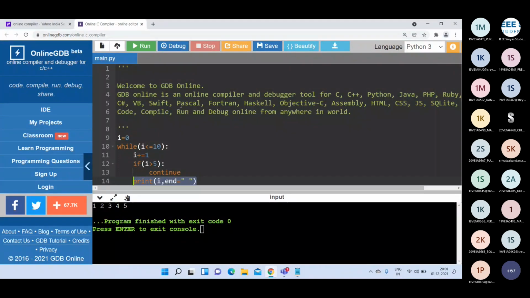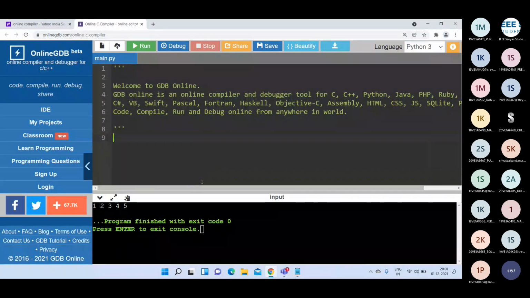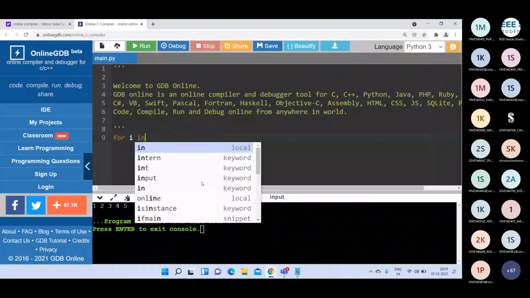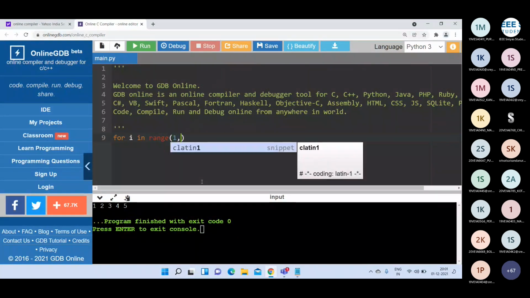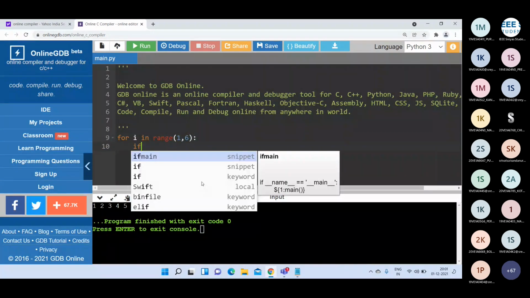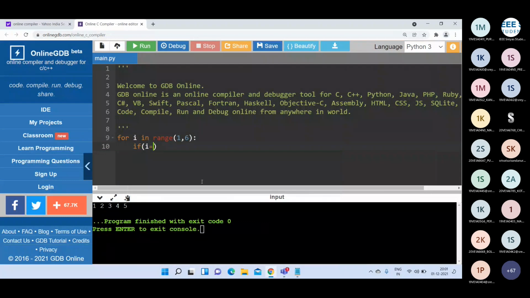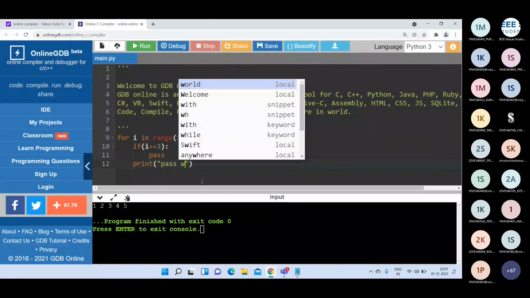Clear? See here, let me show you one example. Let me take a for loop, for i in range of 1,6. Here I can write if i is equal to 3, I can write pass. Then print some statement.